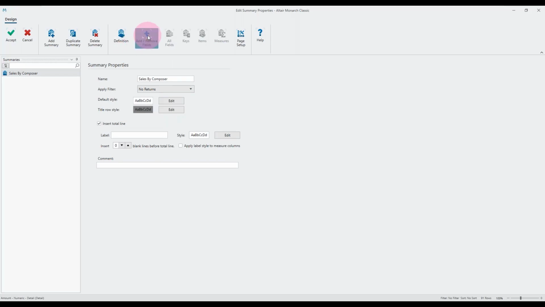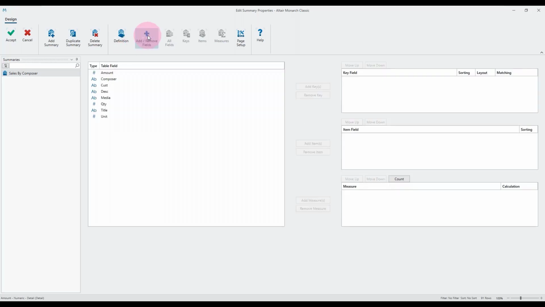We then go on to add remove fields. And we'll start off with pretty much the minimum, really, that we can have in a summary, which is to choose one key field and one measure. So the key field is how we want to group things together, or how we want to aggregate the measures. So we're looking for total sales for each composer. So composer is my key field.